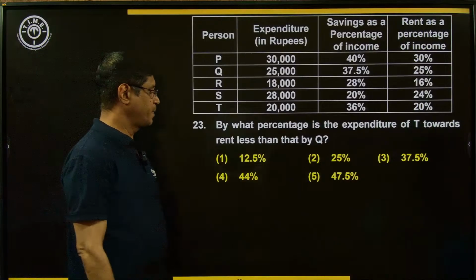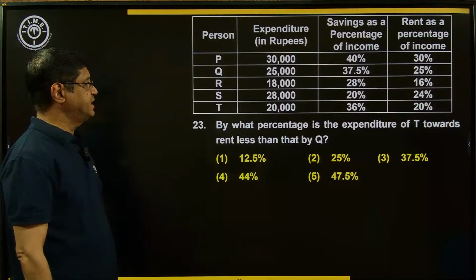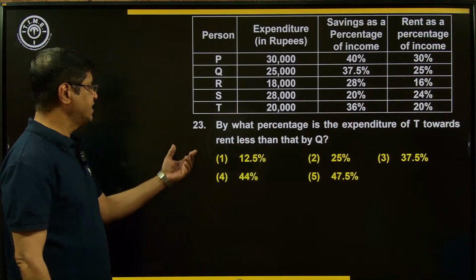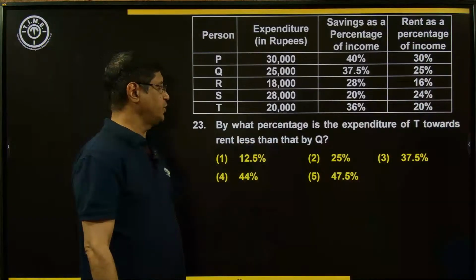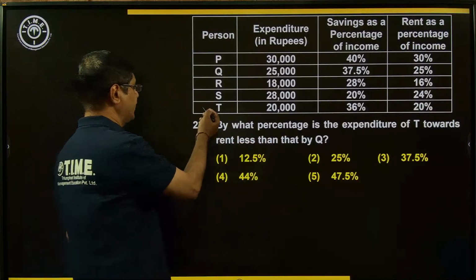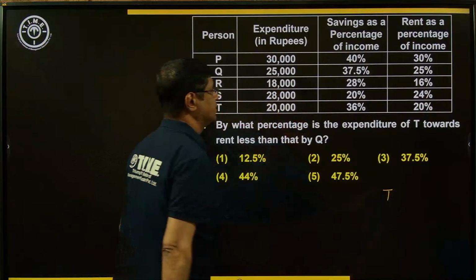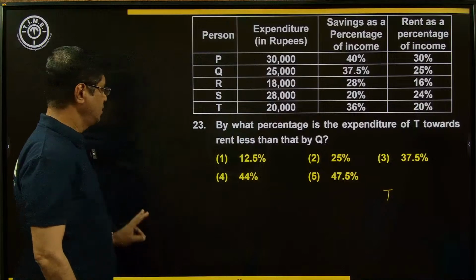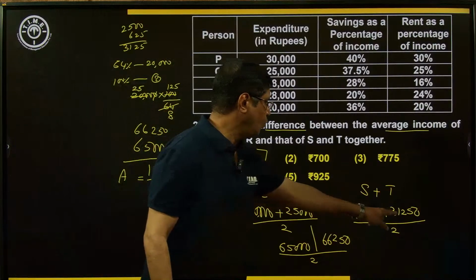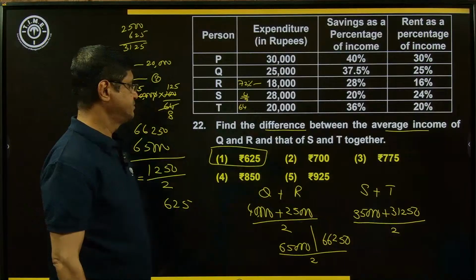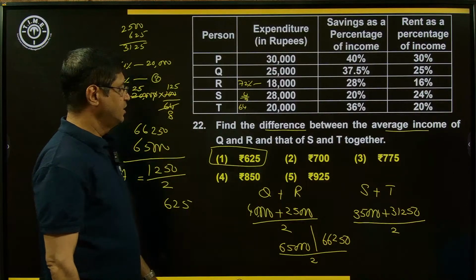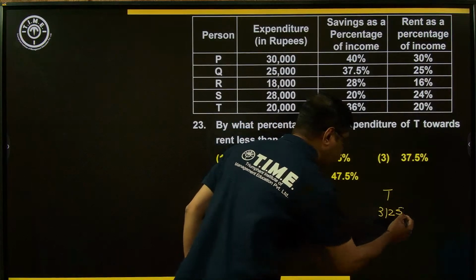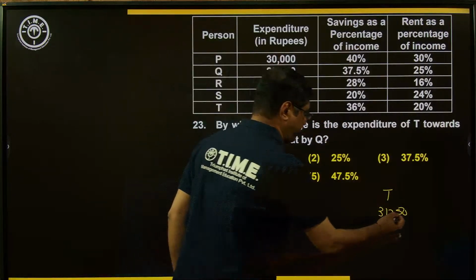Look at the next example. By what percentage is the expenditure of T towards the rent less than that of Q? So T, what is the value of T? 20%. 20% of income. What is the income of T? If you observe the income of T here, 31,250. Am I right? What is the income of T? 31,250. In that 20%. 20% is the 1/5 value.